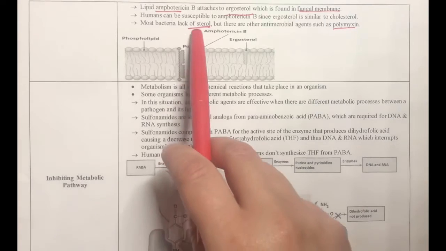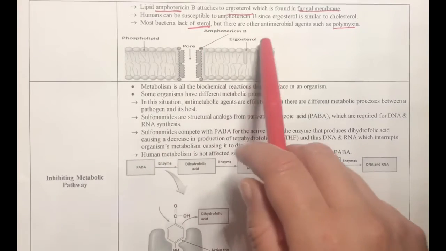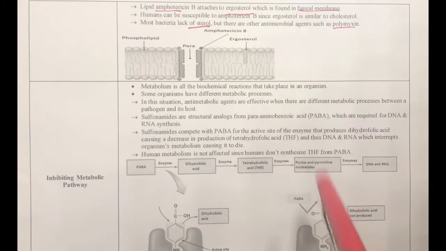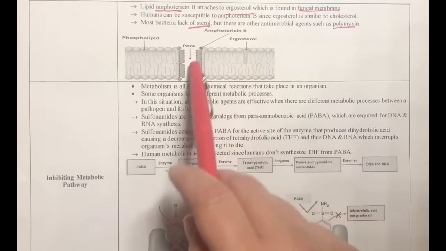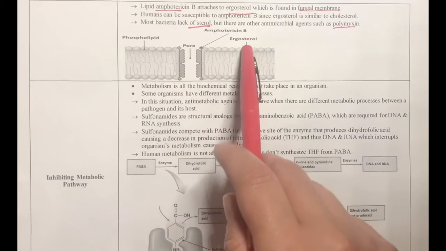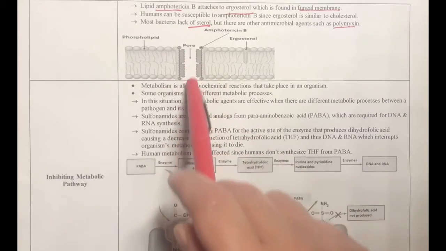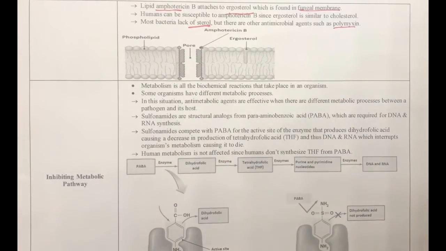Most bacteria lack sterols, but there are other antimicrobial agents such as polymyxin that also disrupt the bacterial cell membrane. And we can see that amphotericin B is attached to ergosterol, forming a pore, and this causes the cell to lyse.